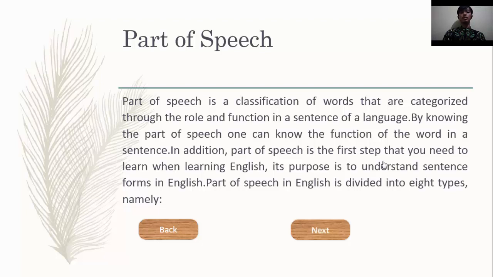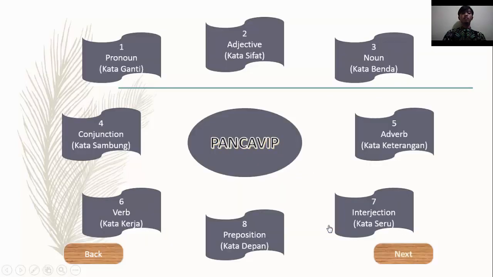Part of speech in English is divided into 8 types, namely: first, pronoun; second, adjective; third, noun; fourth, conjunction; fifth, adverb; sixth, verb; seventh, interjection; and last, preposition.